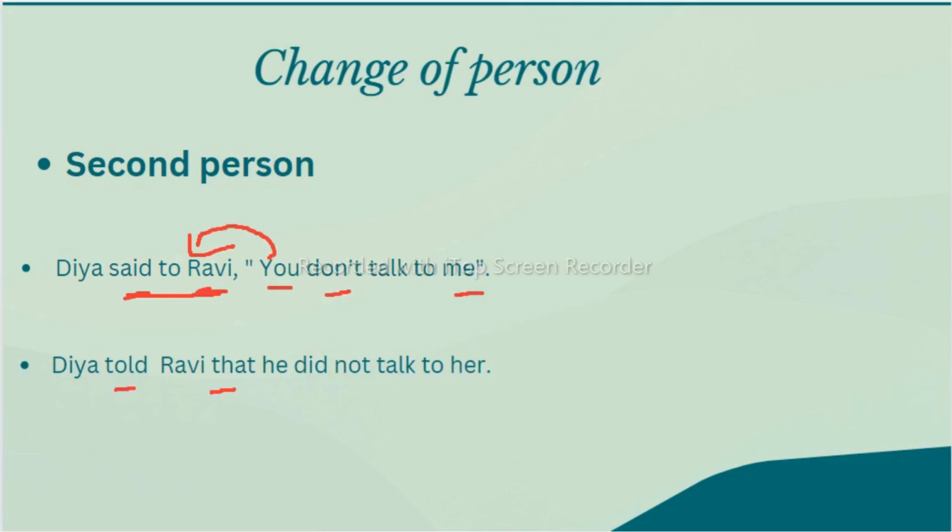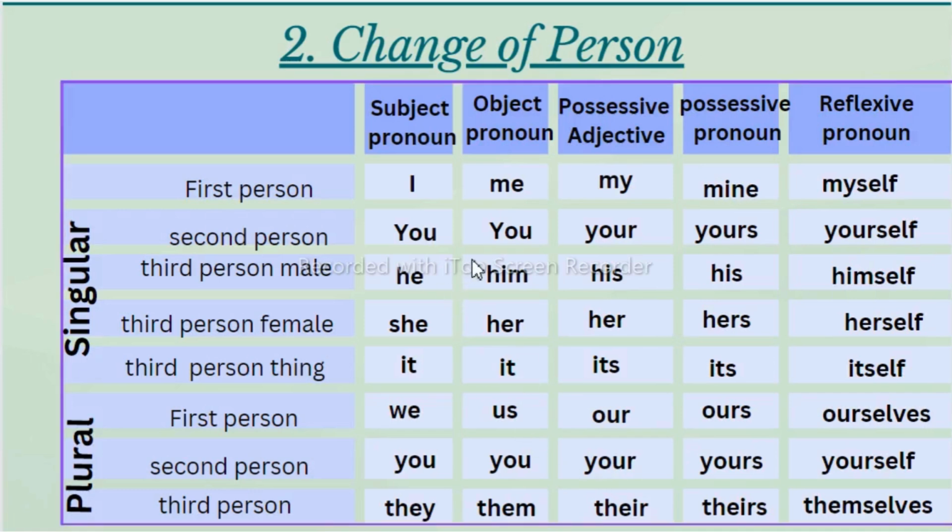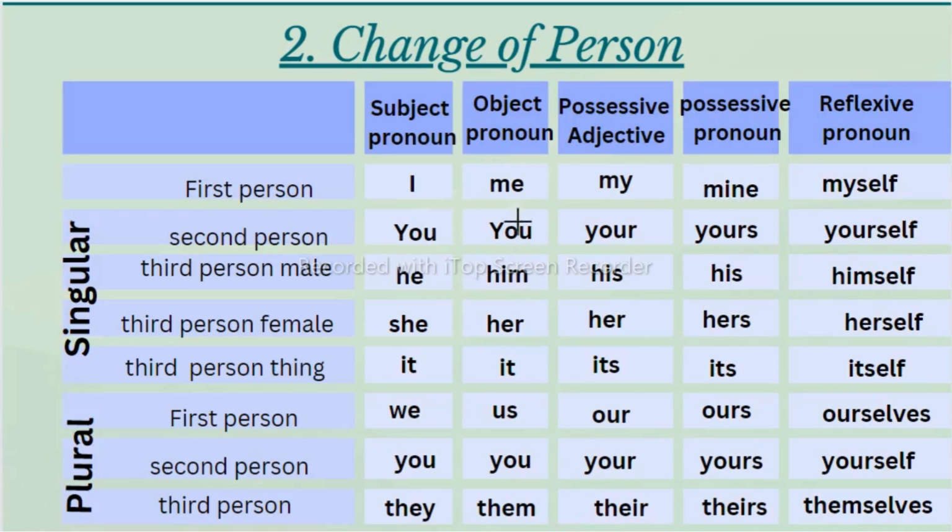I have already shown you this table. Before, me was in the first person, but now we are talking about the third person. That's why third person female will be her. For first person, me can be male or female, but for third person female we use her. And her is also used for possessive adjective, but here it is an object. If we are talking about subject, we write she.